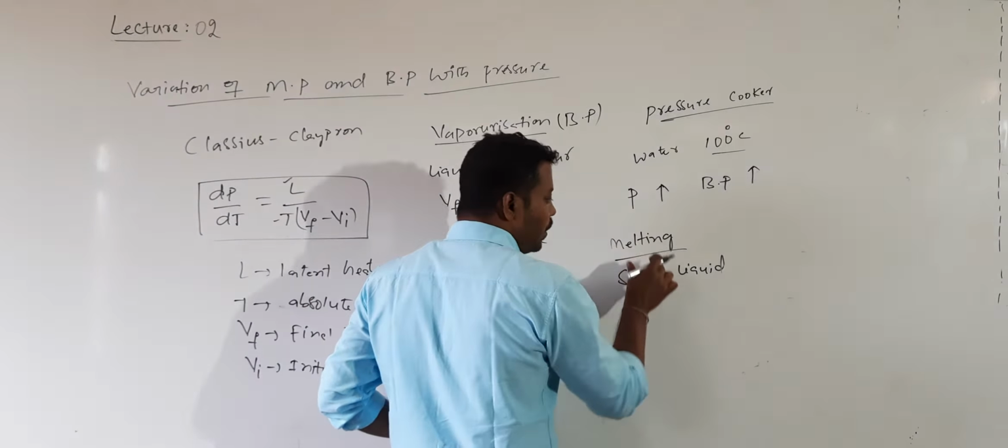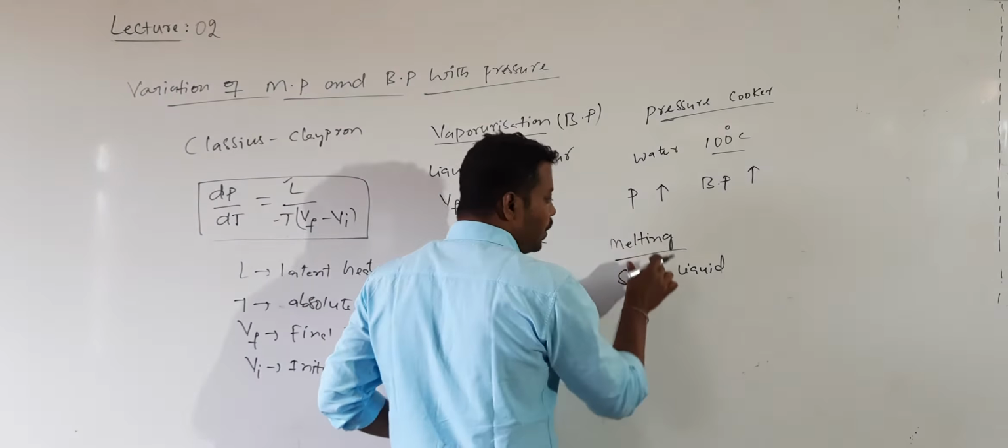In this example, whenever wax or sulfur is converted from solid to liquid, the final volume of the liquid is greater than the initial volume. In this case, what happened to dP/dT? The dP/dT value will be positive, a constant positive.